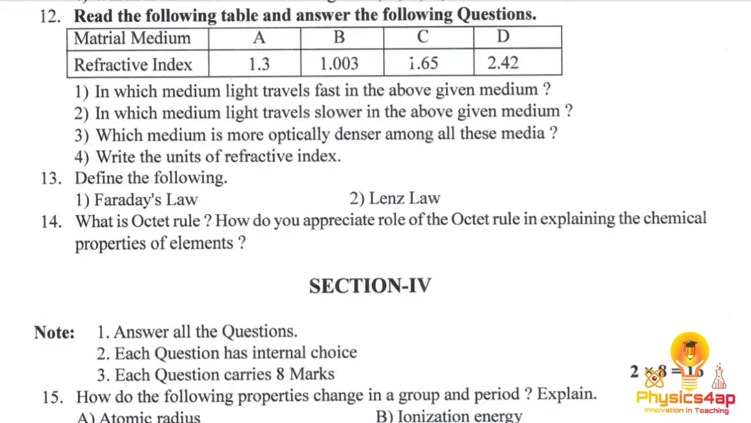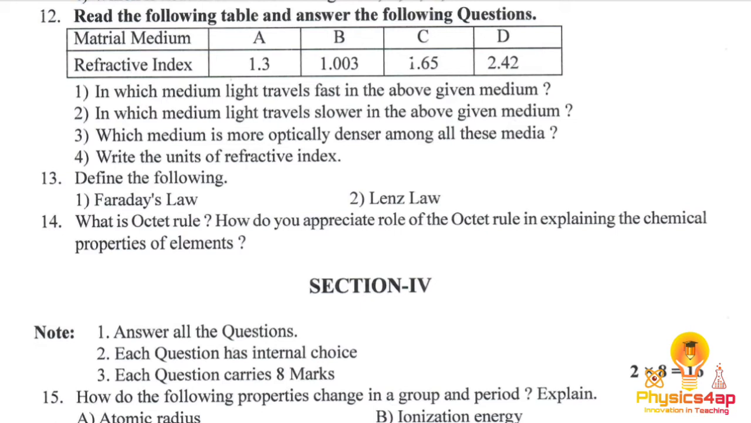So here we have A, B, C, D, 4 materials of the medium, and we have the 4 refractive indexes. So in which medium does light travel fast among the above given mediums? The light travels faster when we have the lower refractive index. So the B medium, which is 1.003, has the lower refractive index, so it travels faster. And the second one, in which medium does light travel slower? In the medium which has more refractive index, the light travels slower. So the medium D, which has a refractive index of 2.42, is slower.